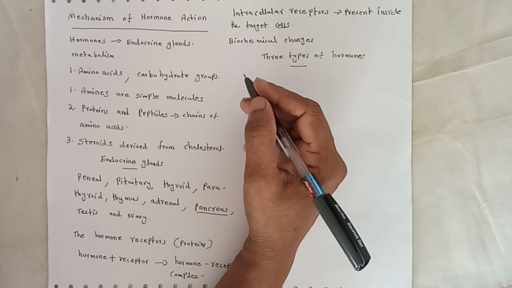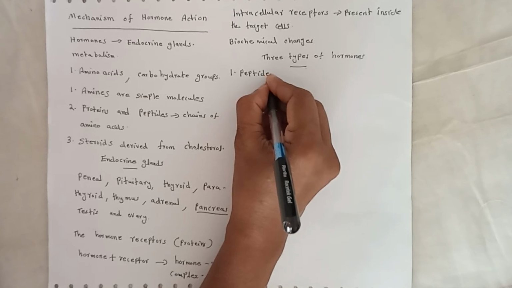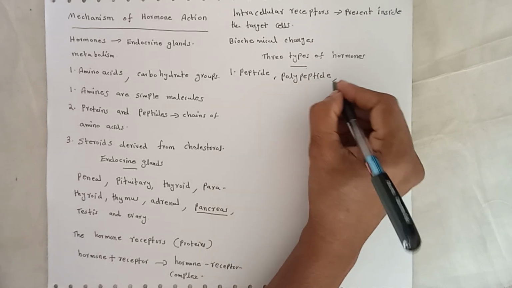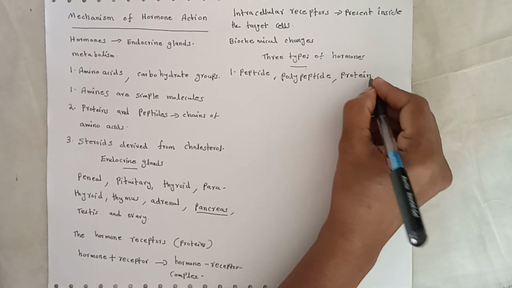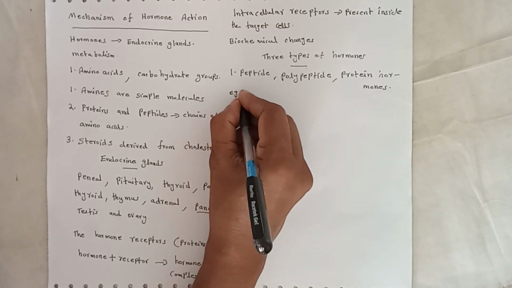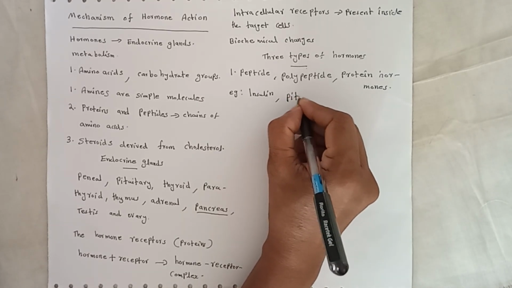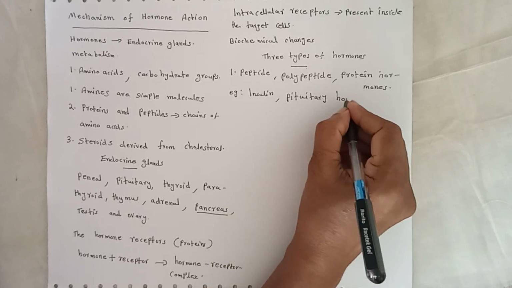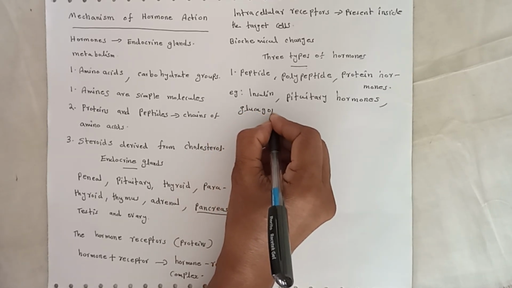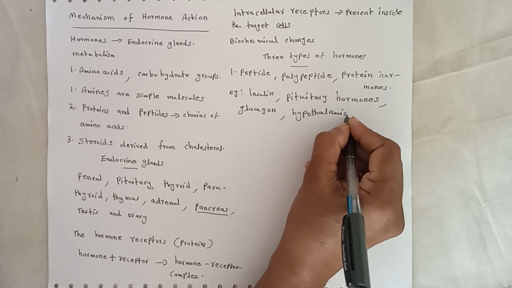First, peptide, polypeptide, protein hormones. Examples of such type are insulin, pituitary hormones, glucagon, hypothalamic hormones.